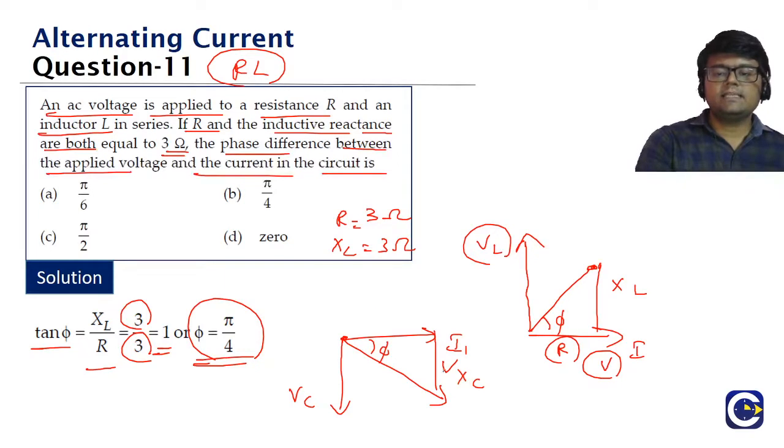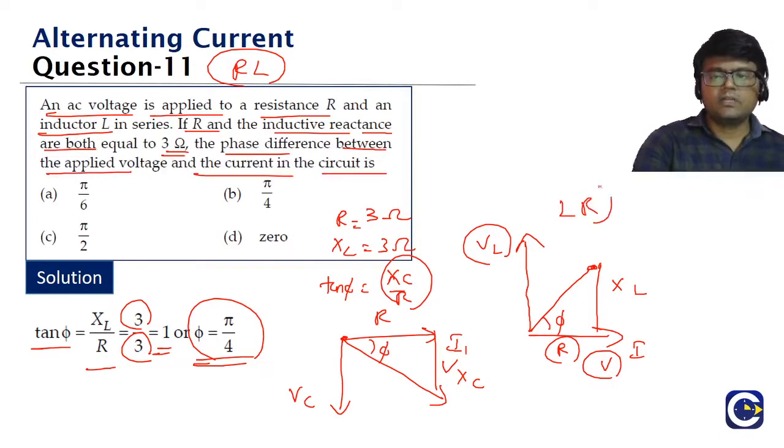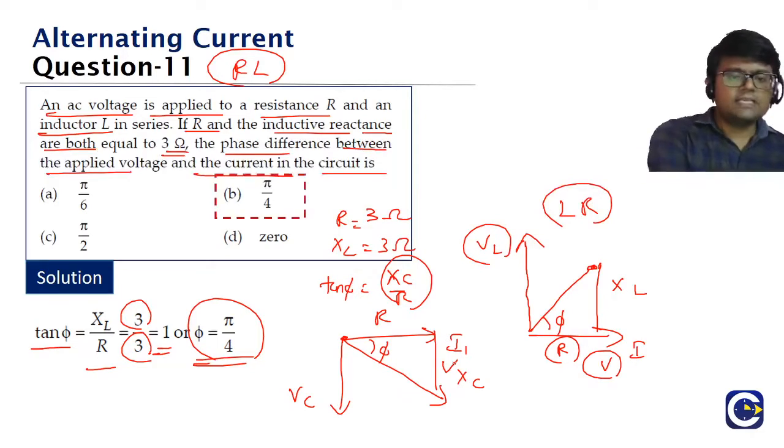This is XC, this is R. Here also tan phi will be XC by R, but in the other direction. The voltage will be lagging. In the LR, the voltage will be leading. In the RC, the voltage will be lagging. But the formulas will be similar. Clear, guys? So what is the answer for this? Option B is the answer.